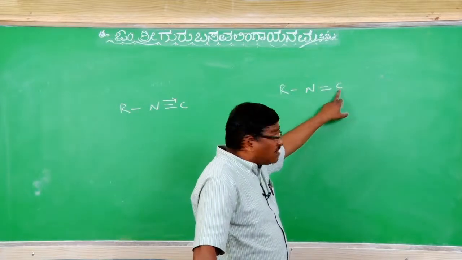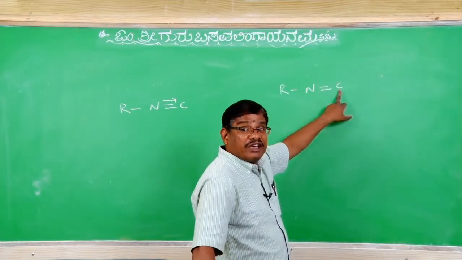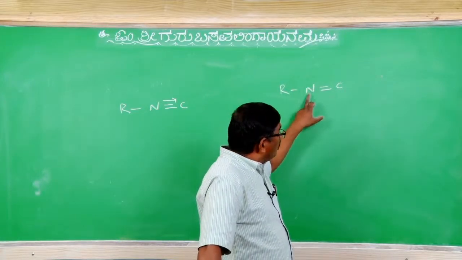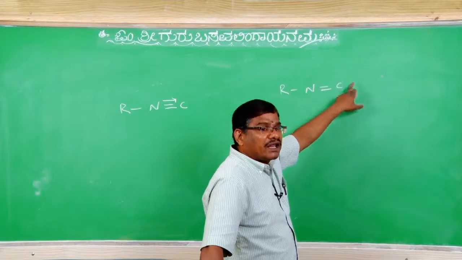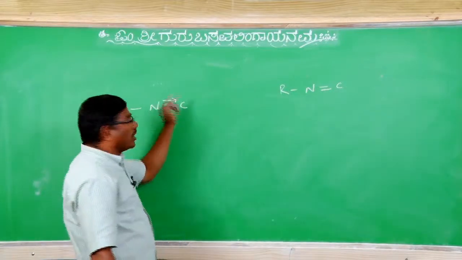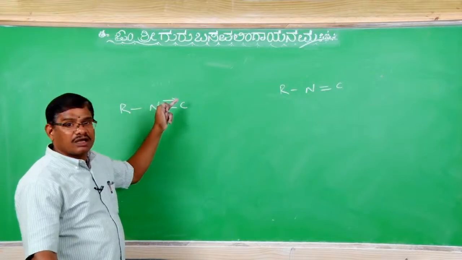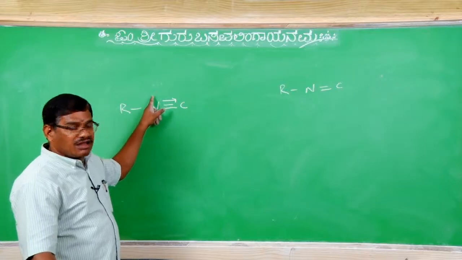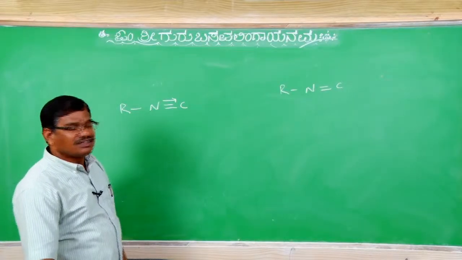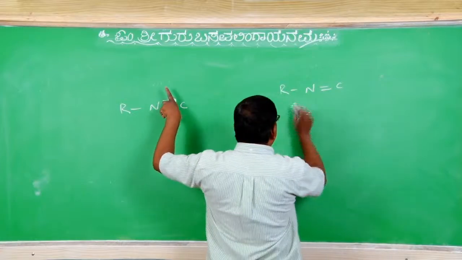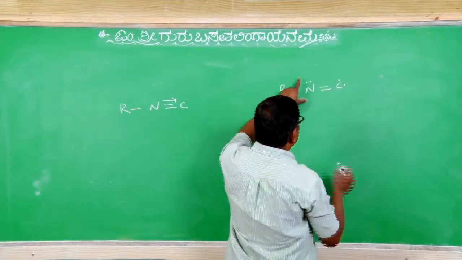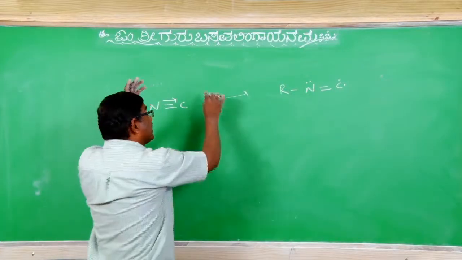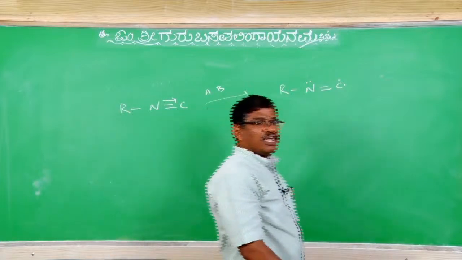Clear. On this carbon atom, 2 unpaired electrons are there, py and pz. On nitrogen, one lone pair is there, s2. Between that lone pair and these 2 unpaired electrons, the bond is formed, that is the dative bond. We show it as a dative bond. Whenever in alkyl isocyanide this dative bond is withdrawn, on carbon 2 unpaired electrons appear. When this breaks down, there is a lone pair on nitrogen and 2 unpaired on carbon. Suppose we add a reagent AB, I am not naming any particular one, I am adding an AB reagent.